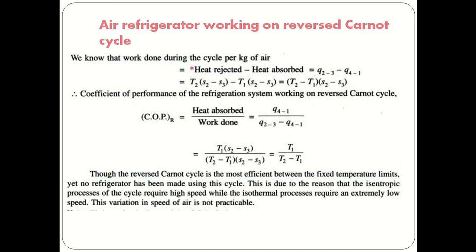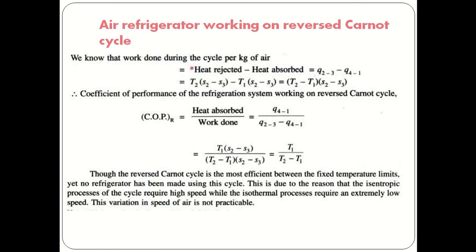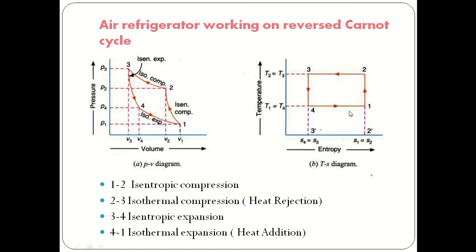We know that the work done during the cycle per kg of air is equal to heat rejected minus heat absorbed. This is the work done on the air during the cycle. Heat rejected during the process 2 to 3 is T2 multiplied by S2 minus S3, and heat absorbed during the process 4 to 1 is T1 multiplied by S1 minus S4.